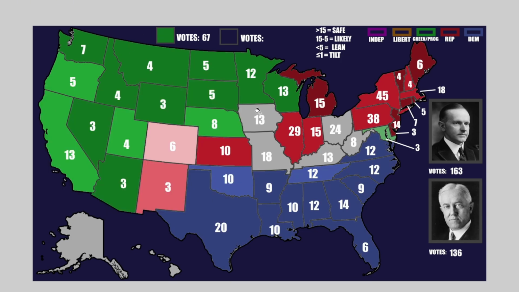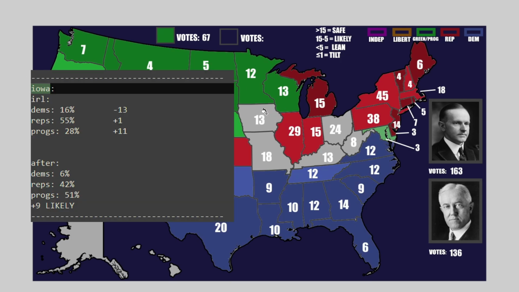Now, the next state is going to be Iowa. Iowa is also going to be a likely state. In real life, the Dems had 16%, so a -13 compared to the national average. Quite a poor response, but that makes sense considering Iowa's position on the map here. Republicans got 55%, so just 1 point above the national average, and Progressives got 28%, so 11 points above the national average. And calculating all this together, the Dems end up with a measly 6%, the Republicans get 42%, and the Progressives get 51%, meaning that this is a progressive grab, a likely state, and the extra 13 electoral votes, very nice. And we're looking at a +9 here.